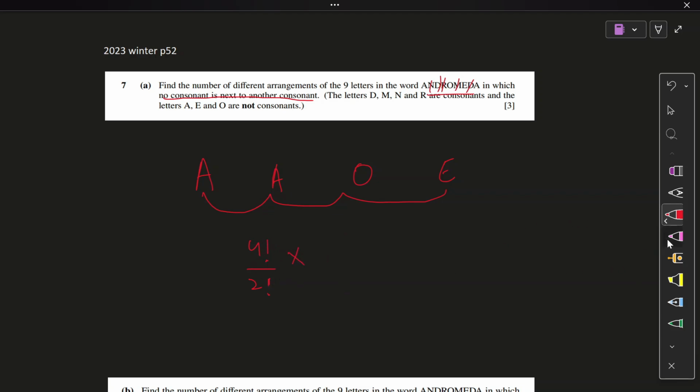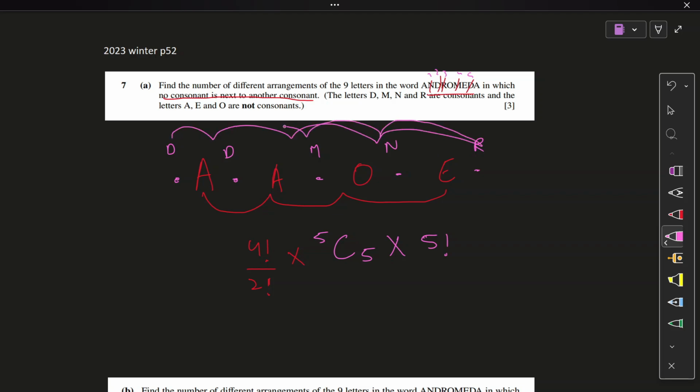Then we unlock positions. How do we unlock positions? We think about the first, everything in between, and the last position. Count them: 1, 2, 3, 4, 5. We have unlocked 5 positions, and how many will be occupied? 2 Ds, 1 M, N, R. Actually, let's count here: 1, 2, 3, 4, 5. So all 5 will be filled, and they can move about each position. For example, D here, M here, N there, R there. That's all 5.